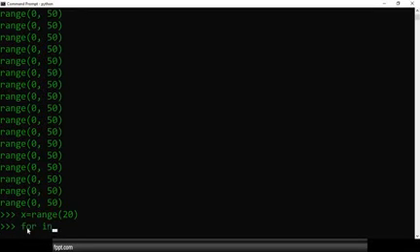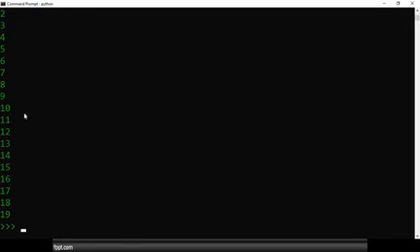So for i in x: print i. See, we get the last value as 19. Similarly, when we pass 50, we get the last value as 49.